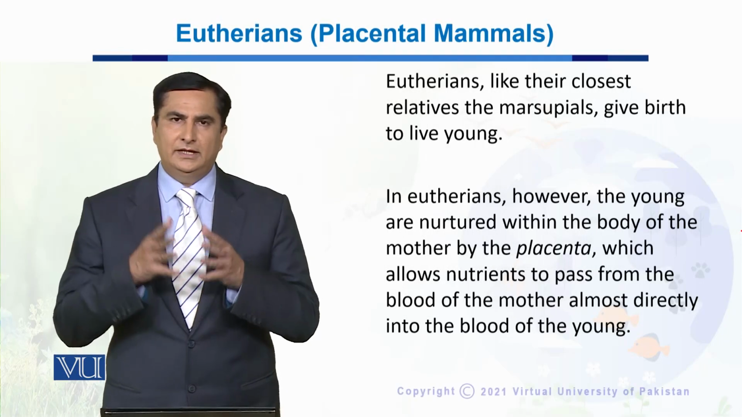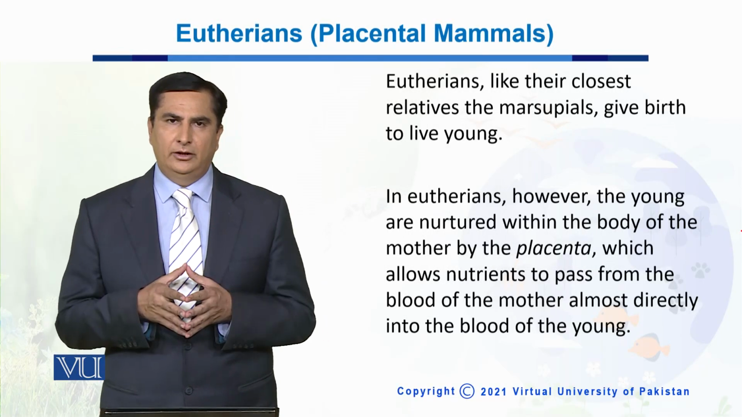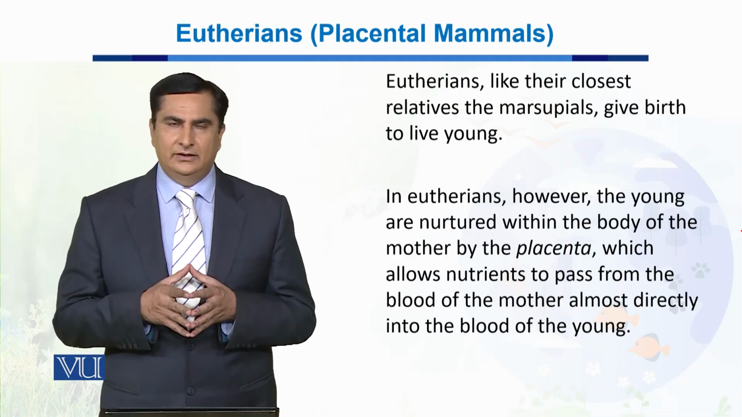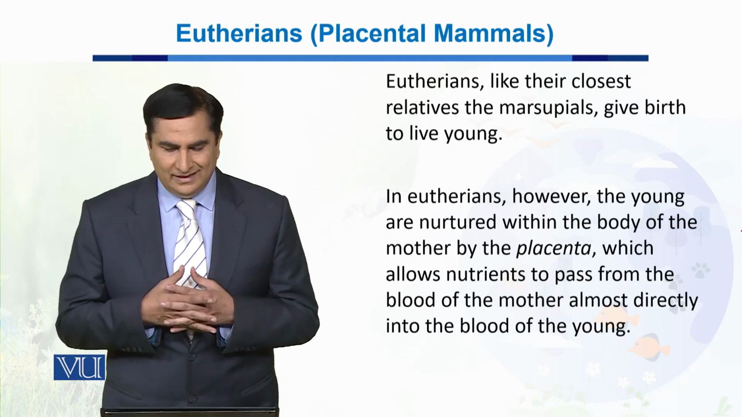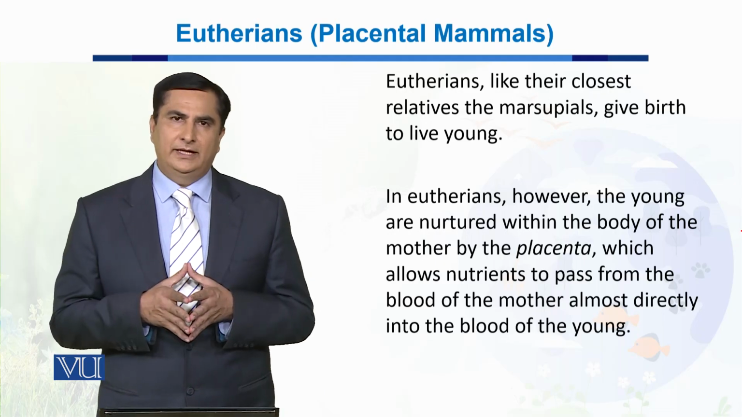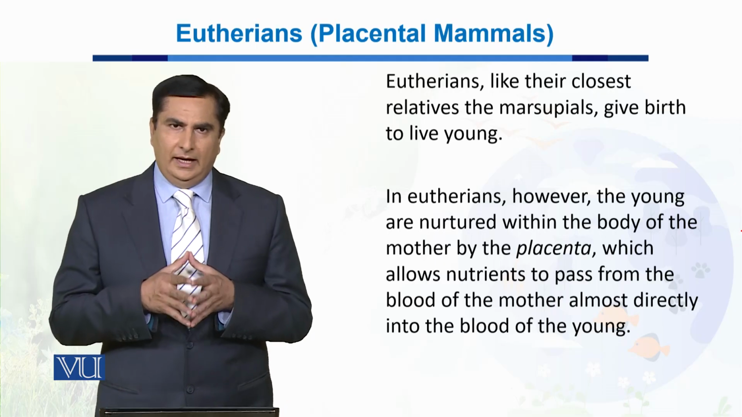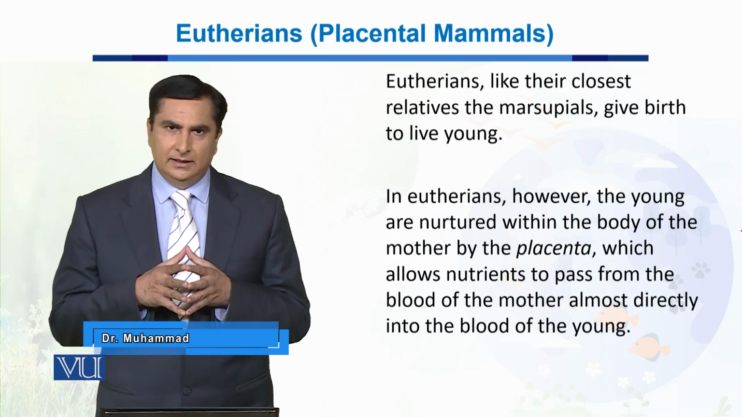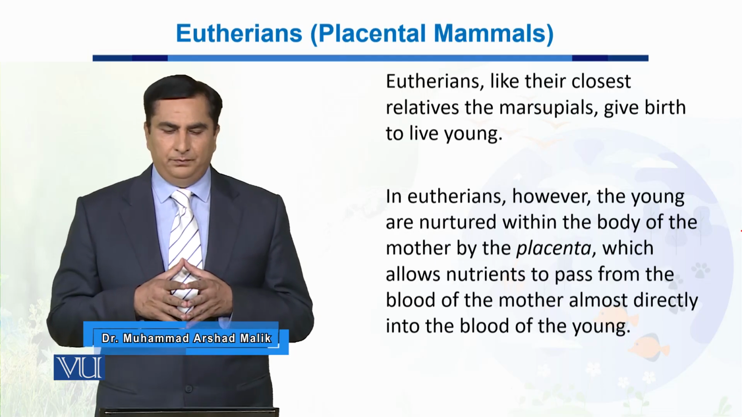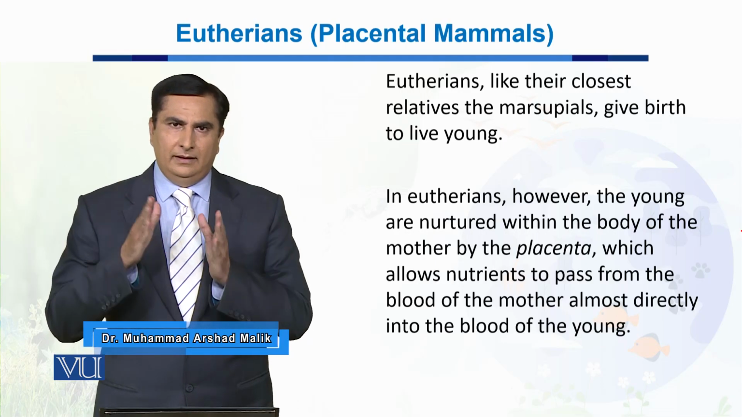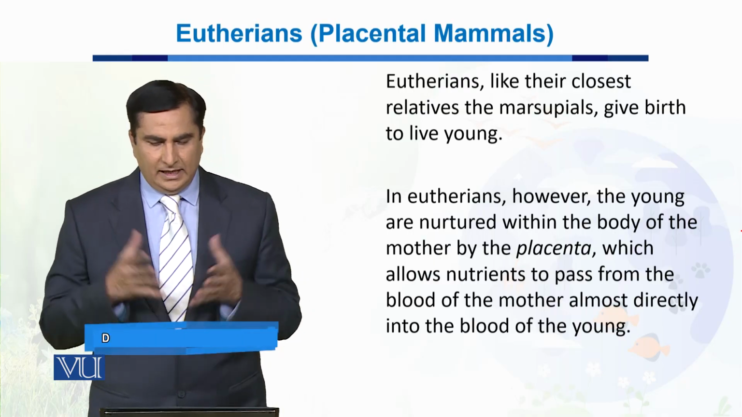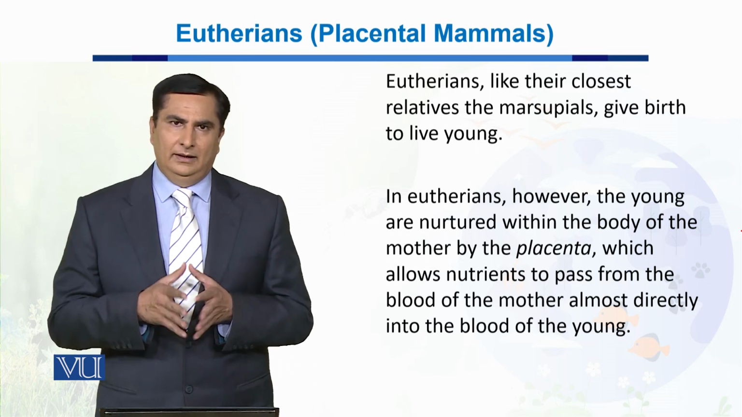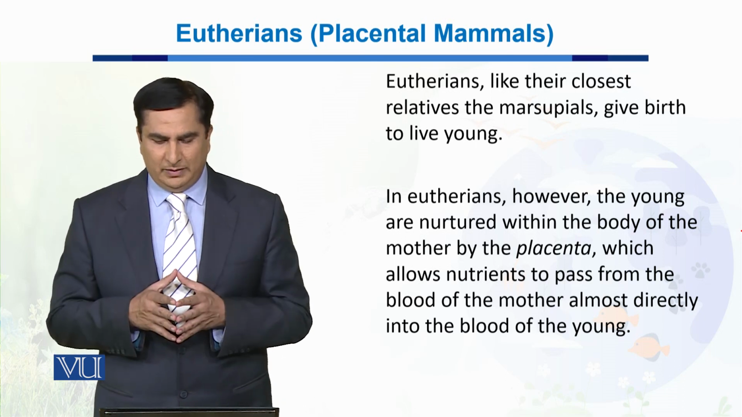Dear students, in this unit we will talk about the Eutherian or placental mammal. As you know, Eutherians, just like the marsupials, give birth to live young ones, and they feed them through their mammary glands through the milk. Now, in Eutherians, unlike the marsupials, the young ones are nurtured within the body of the mother through an organ which is known as placenta.